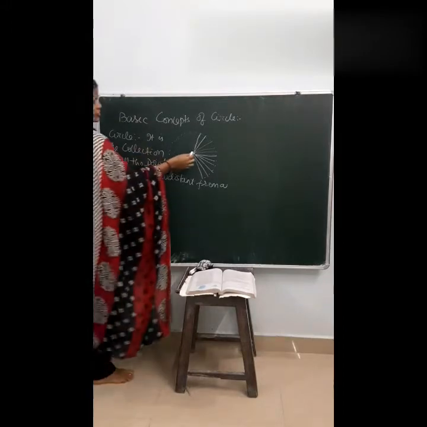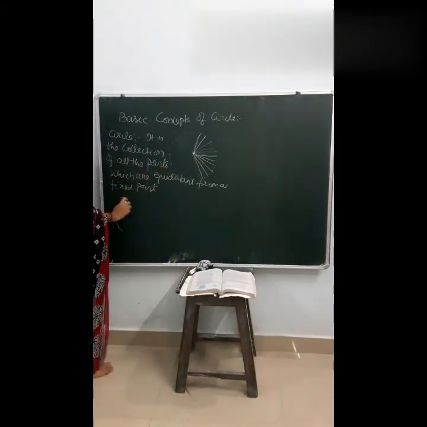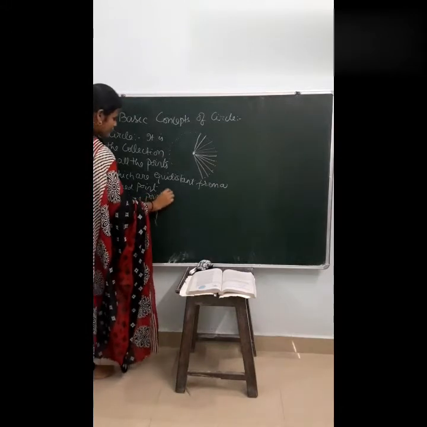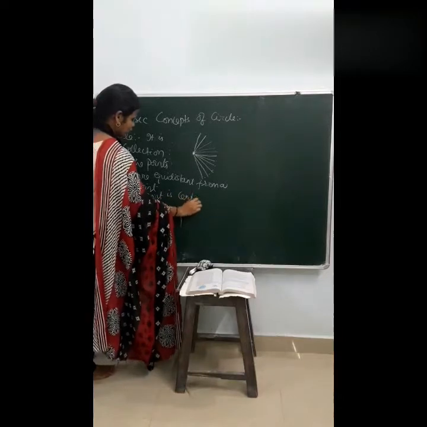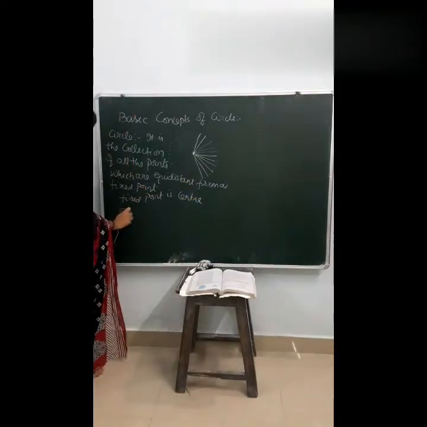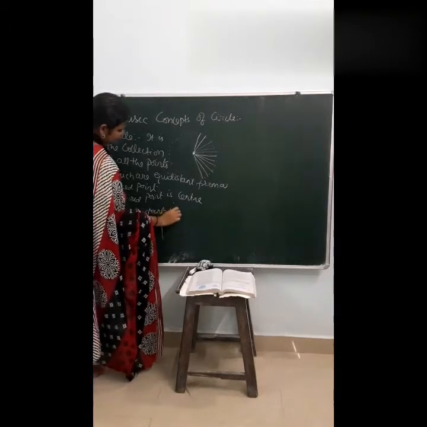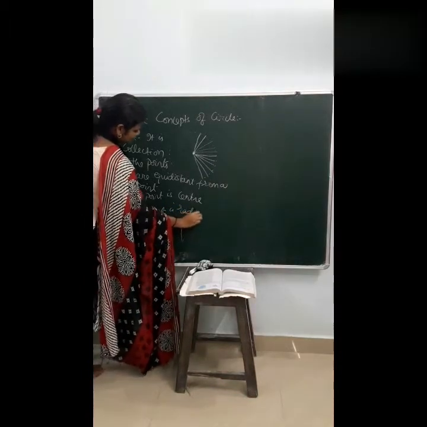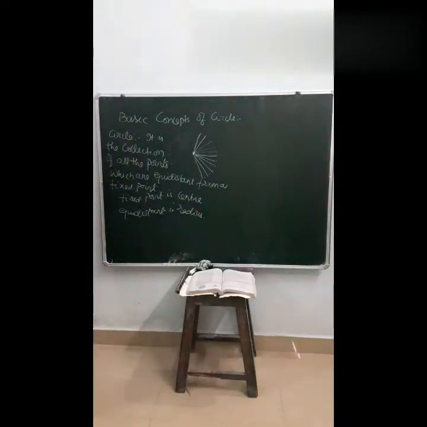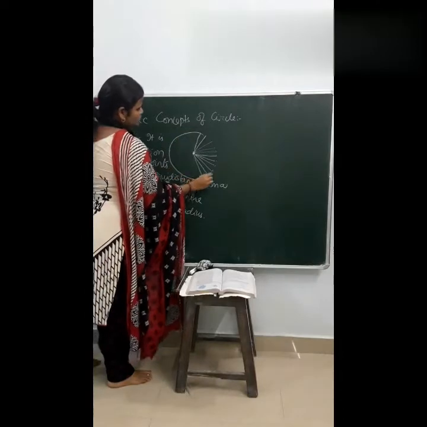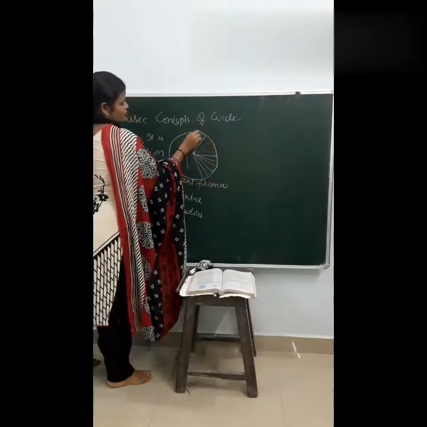So what is that fixed point called? The fixed point is the center and the equidistance is the radius. Okay, this concept all of you know, we have been studying it from class 6, 5th onwards. Now we are in class 9th. So a circle is the collection of all the points which are equidistant from the center.